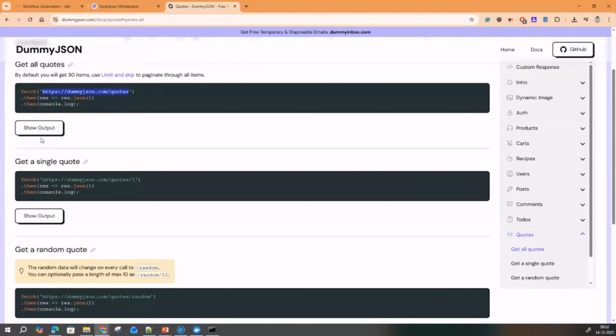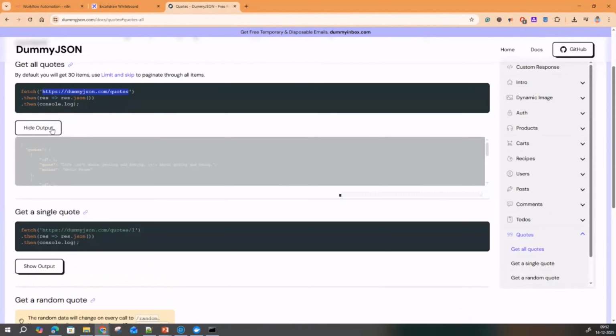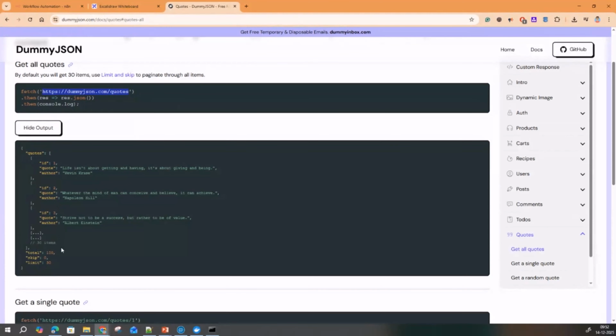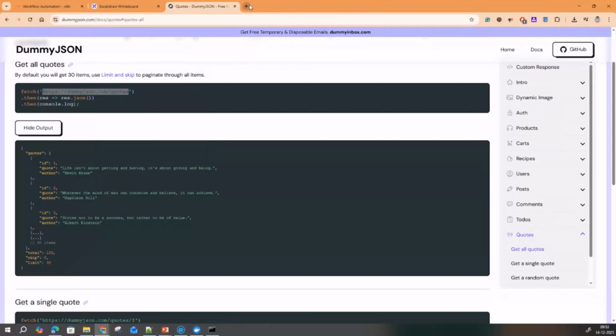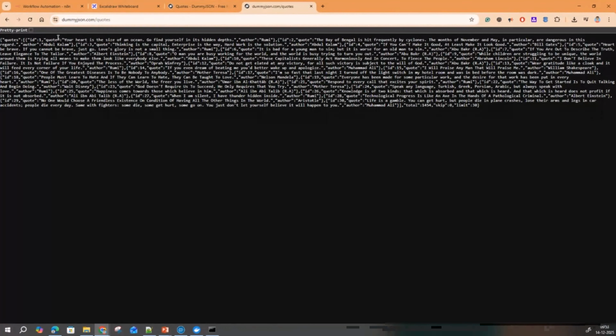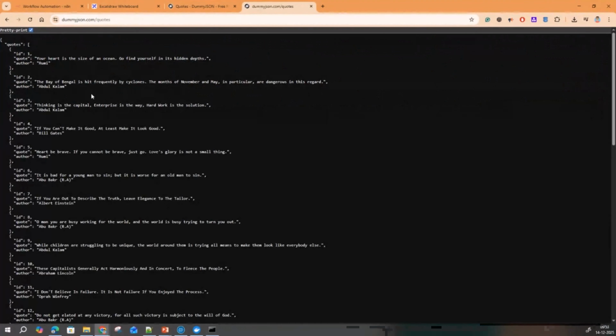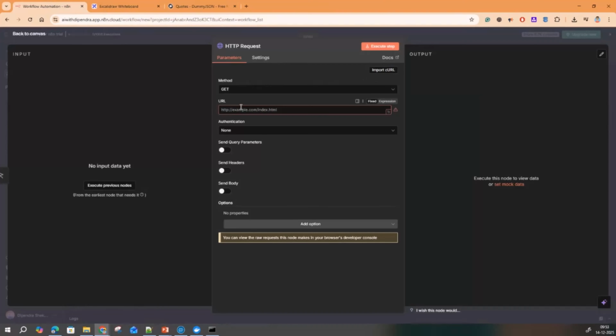There are 30 quotes listed by default. If I click on show output, this is how the output would look. Okay. So I will just copy this, and if I directly paste it in the browser, it will show me the quotes data, because this is JSON, right? It is outputting a simple JSON here with all the quotes. The first quote is this, author is this, and all that detail. So what I will do is I'll just hit that from n8n.